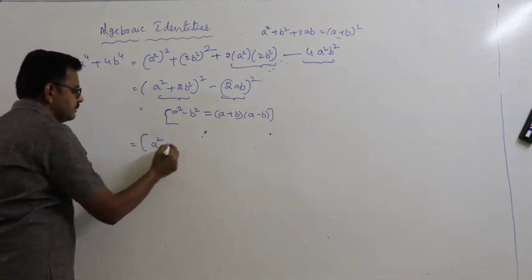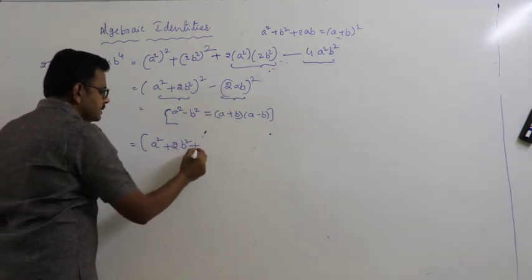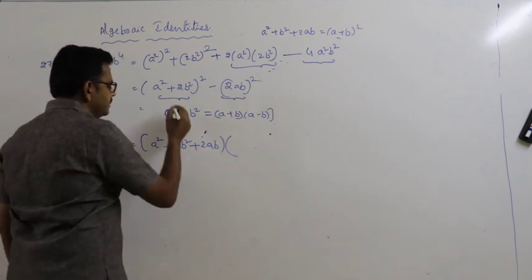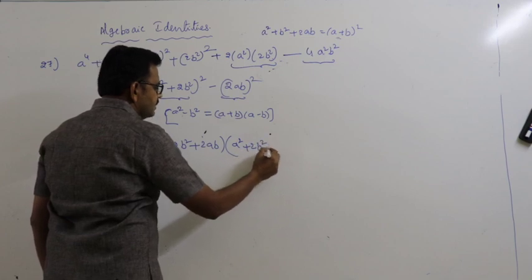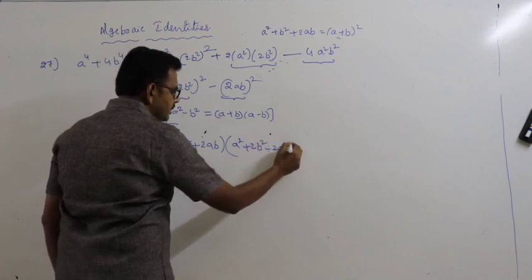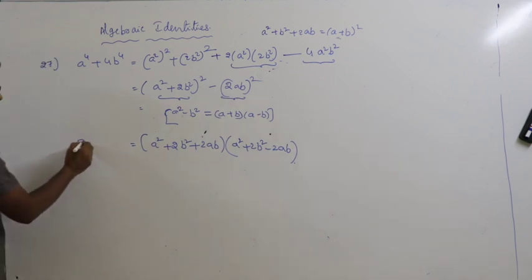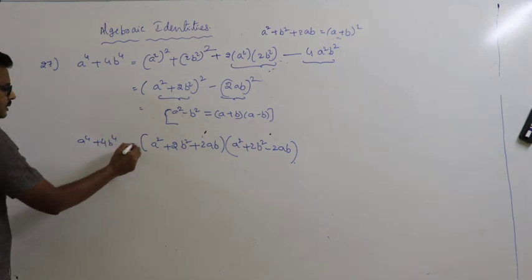So this is (a square plus 2b square plus 2ab) into (a square plus 2b square minus 2ab). So this is a power 4 plus 4b power 4.